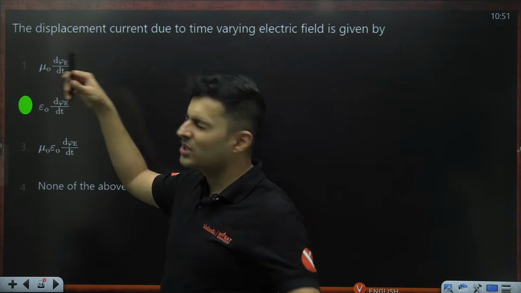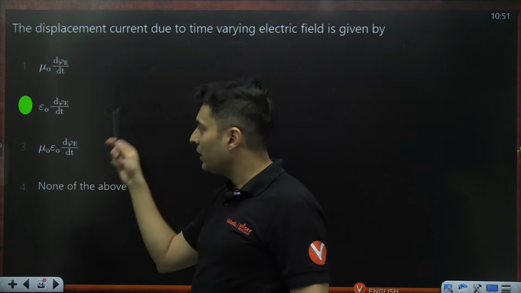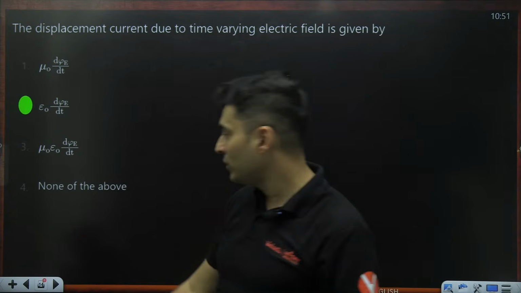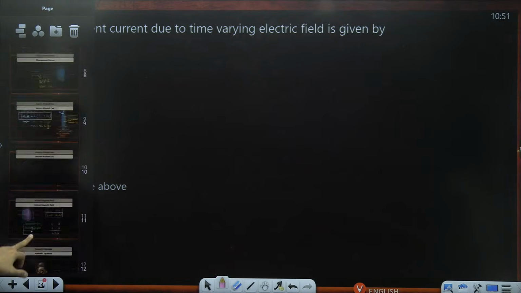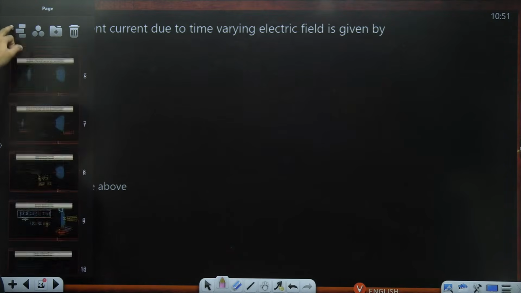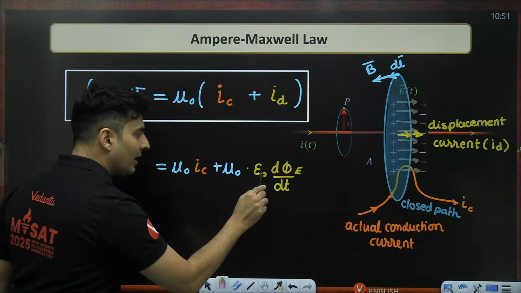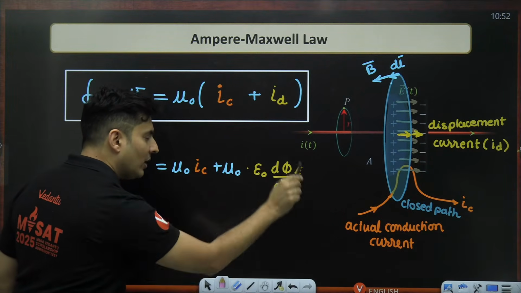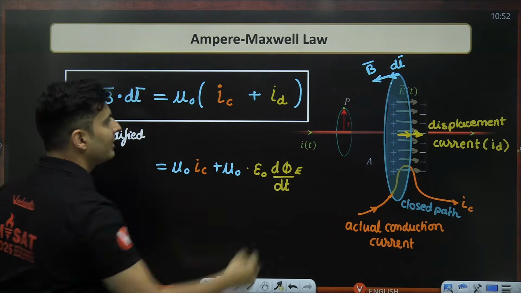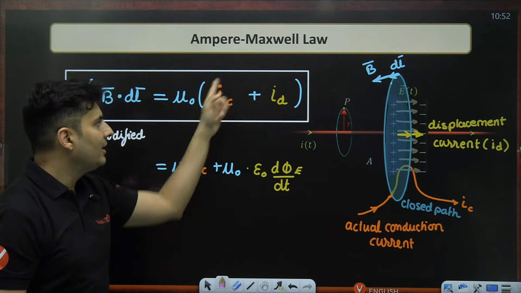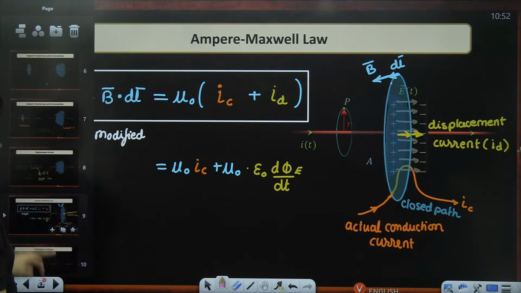Many people get confused in the exam and they write mu naught, or they put epsilon naught mu naught into d phi by dt. A lot of things they get confused. But I'll tell you why this confusion happens. It happens because you are trying to remember some weird formulas like this expanded formula. So here epsilon naught mu naught is also there. So you're thinking this whole thing is displacement current. No, only this much is displacement current. Actually, total current is this much, which is multiplied by mu naught. Okay, so that was the catch.